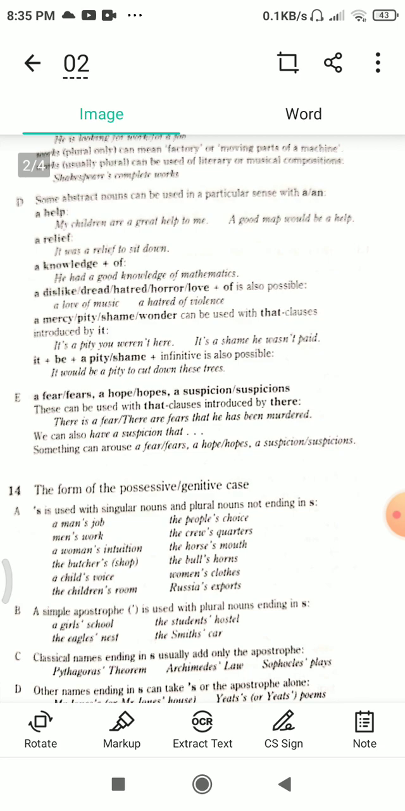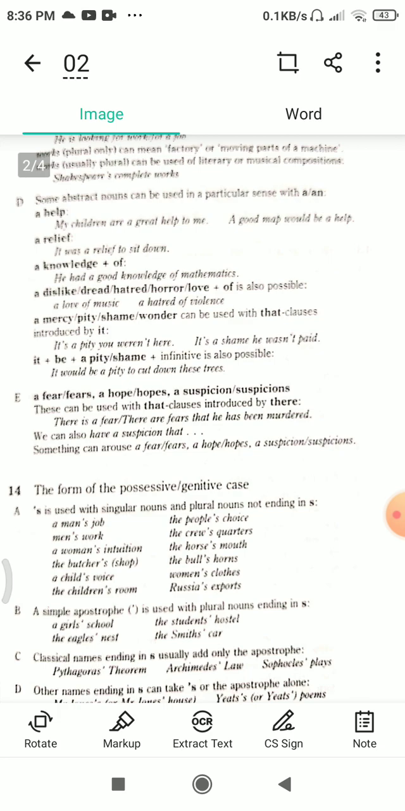Works, plural only, can mean factory or moving parts of a machine. Works, usually plural, can be used of literary or musical composition. For example, Shakespeare's complete works. D part: some abstract nouns can be used in a particular sense with a or an. For example, my children are a great help to me. A good map would be a help.